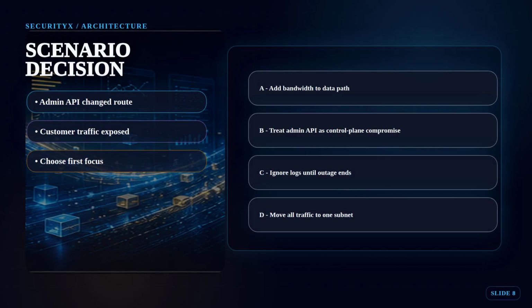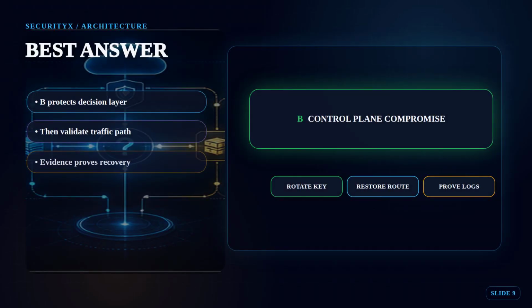Scenario: a cloud admin API key is leaked. Soon after, a route table changes and customer traffic starts bypassing inspection. What should the architect secure first? Best answer: B. Treat the leaked admin API key as a control plane compromise.